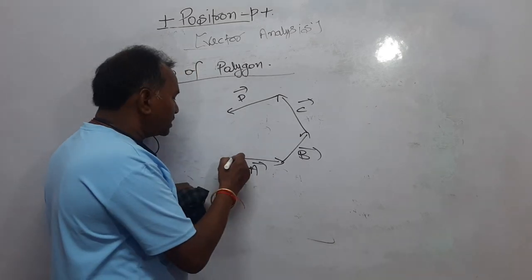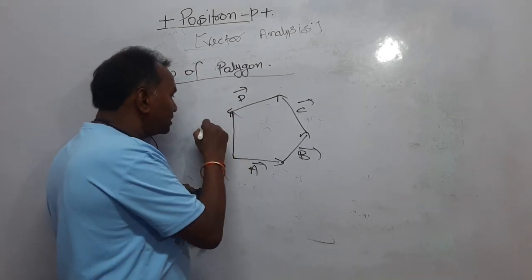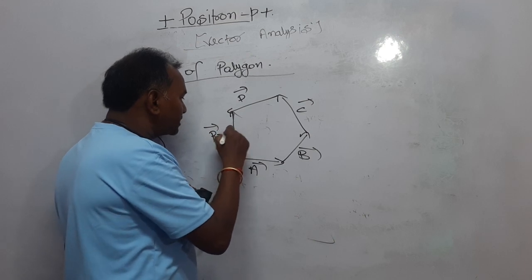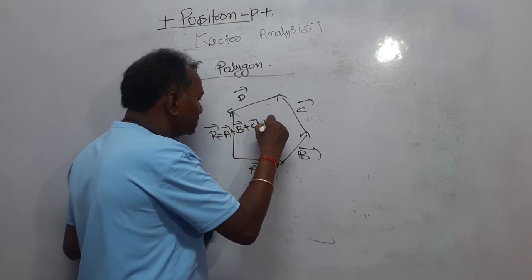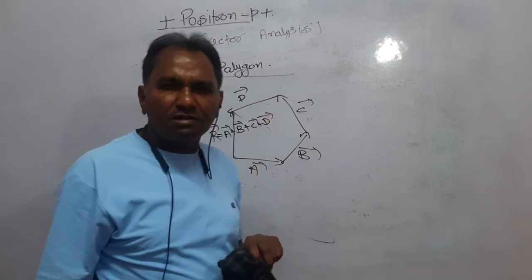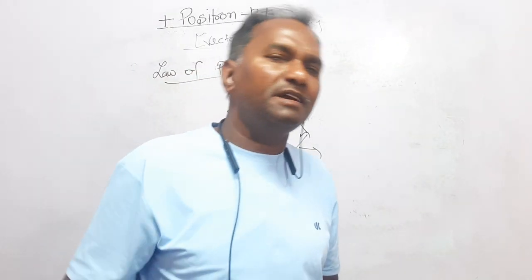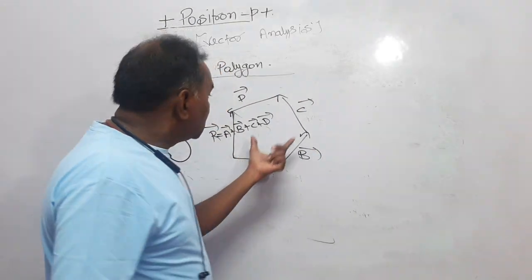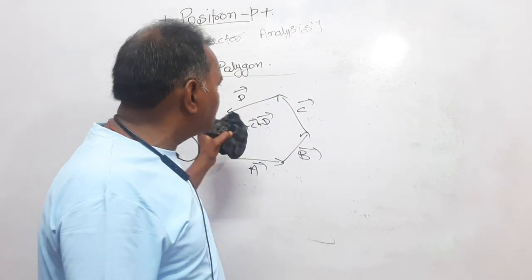Now we have drawn a line meeting the initial and final point. This represents the resultant, and that is vector A plus vector B plus vector C plus vector D. In this way, using the law of polygon, you can directly find the resultant of many vectors. But even by using the law of triangle, you can find this resultant.